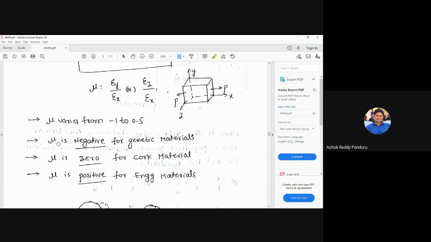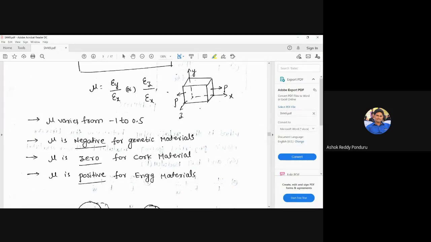Mu is negative for auxetic material. Mu negative means that value is within the range of -1 to 0. That is the meaning of negative. Within the range of -1 to 0, that gives the negative values. That mu value is negative for auxetic materials. What is meant by the auxetic material? Please remember, auxetic material means living things. Living things material is called an auxetic material.